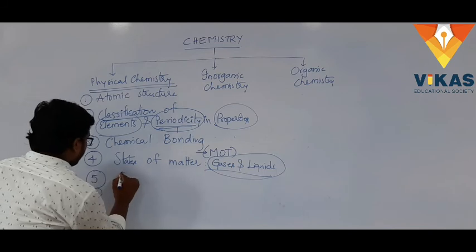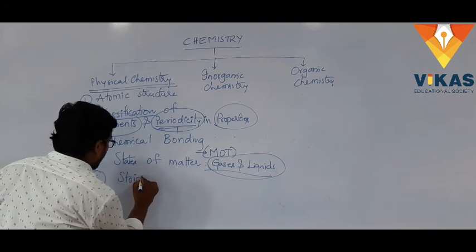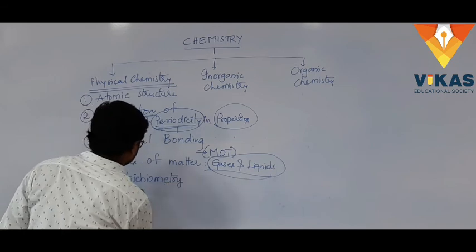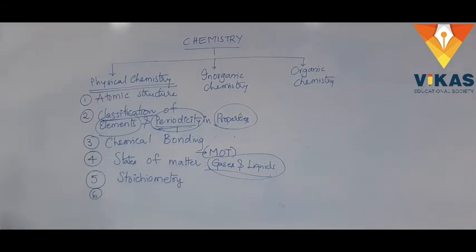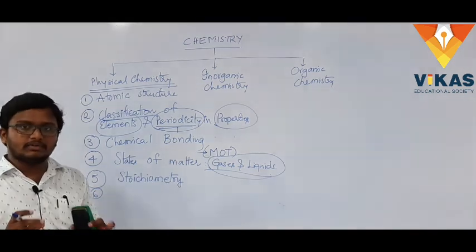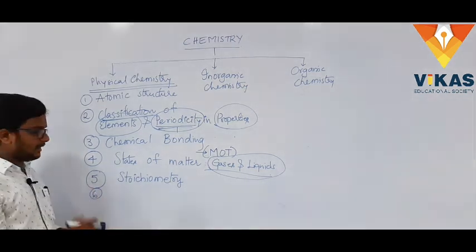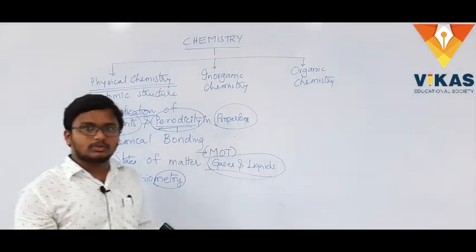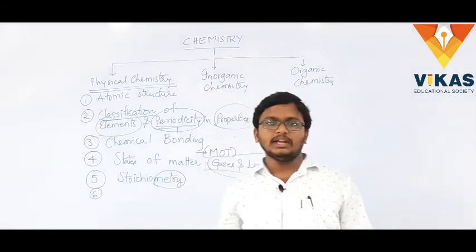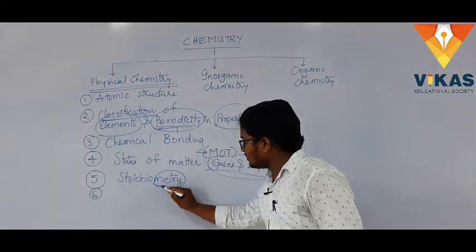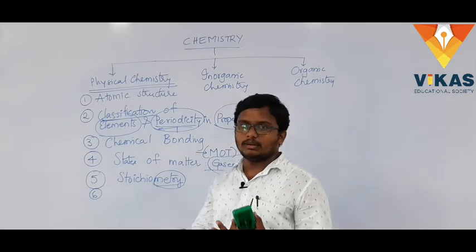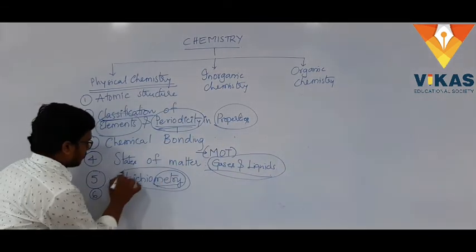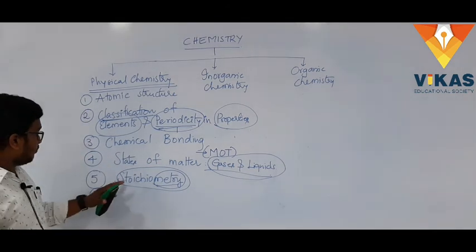So the next part is stoichiometry. What do you mean by stoichiometry? A bit different word, a new word for you? Okay, fine, I'll explain. Don't worry. You know this metry word you already learned. So trigonometry, geometry, all metries you learned, right? So metry means measure, right? So what do you measure in stoichiometry?